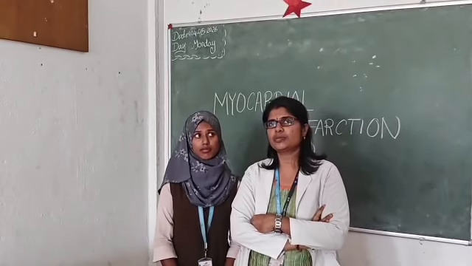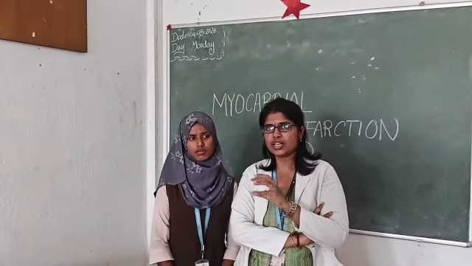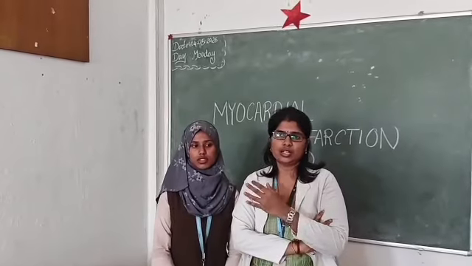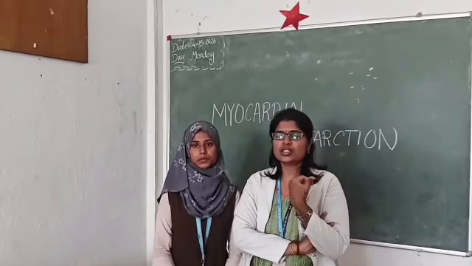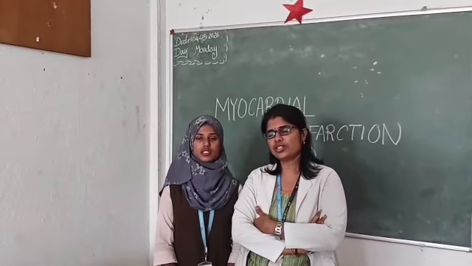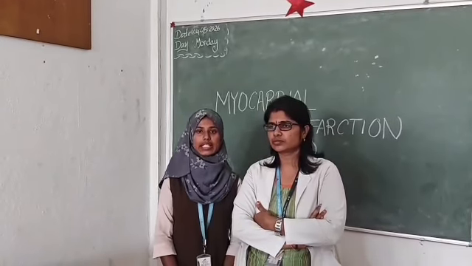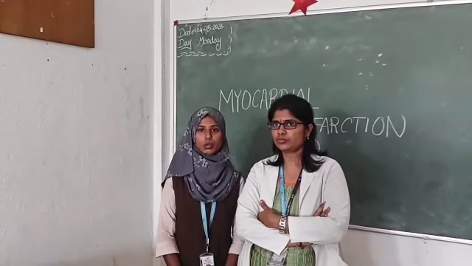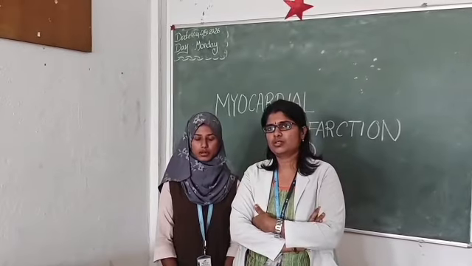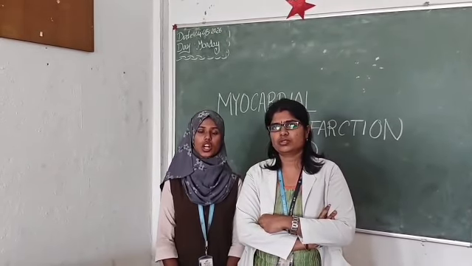It is called irreversible because once the cell is dead or injured, it will never be reversed. So it is called irreversible ischemic cell death. Then the functional changes are loss of contractility, reduced cardiac output and electrical instability, which leads to arrhythmias. There will be possible heart failure or cardiogenic shock.